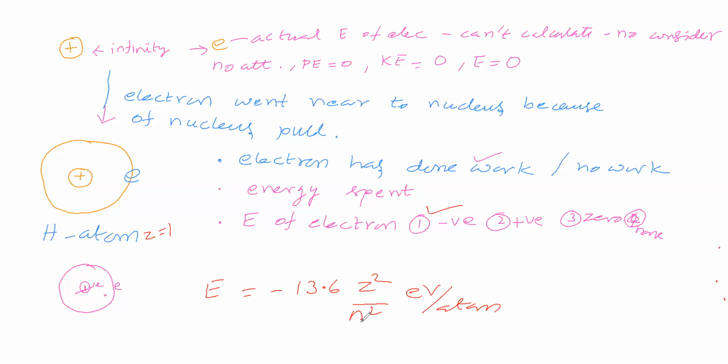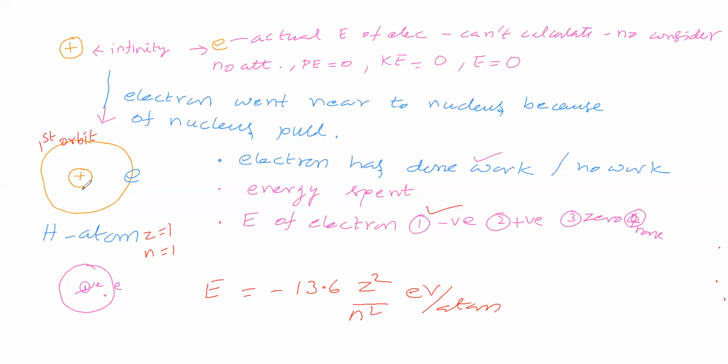Now, for N, let us consider the first orbit. Atomic number is 1, so Z is equal to 1 because it is a hydrogen atom.